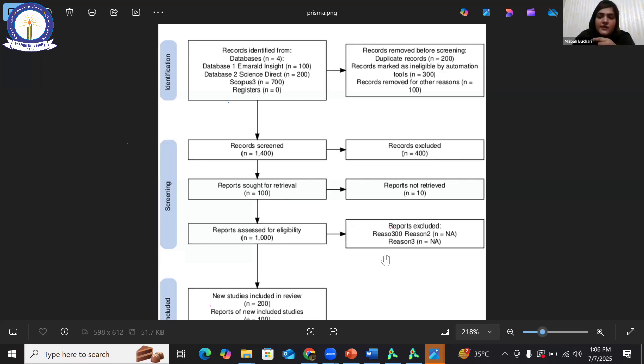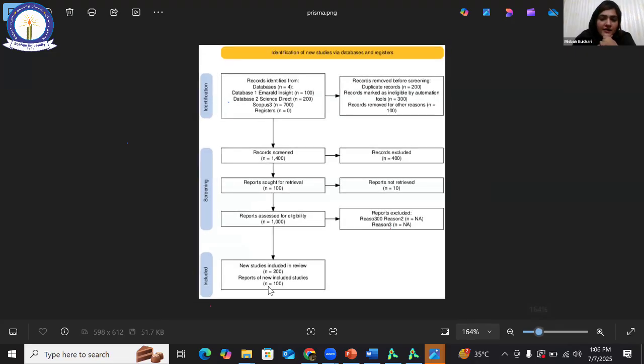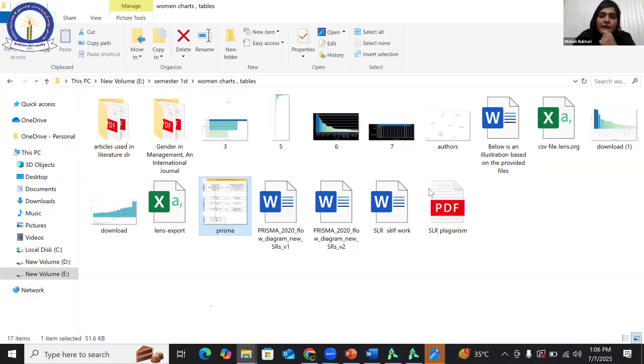And after that, you see, in total there were 100 that were the further researched. In total, 1000 were eligible. They were finally assessed. So this is the PRISMA flow diagram, which is about the inclusion and exclusion criteria. This is also a very, very important file when we are going to have our SLR.